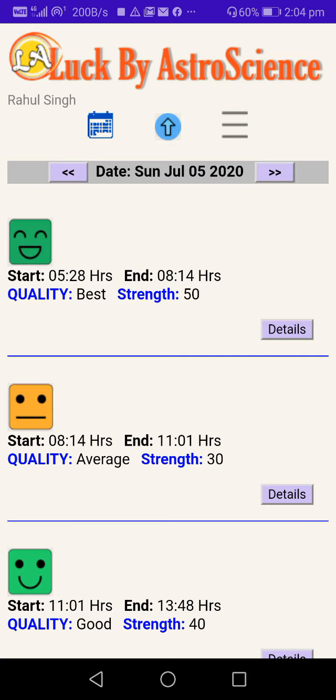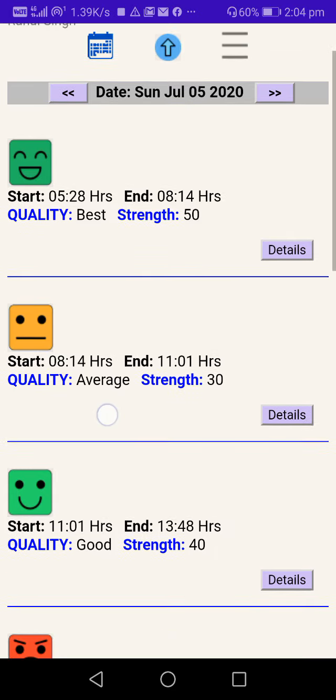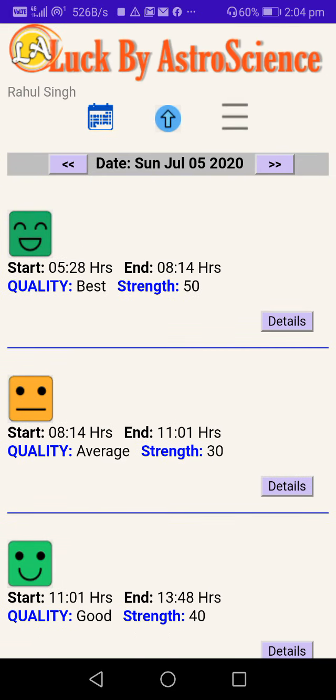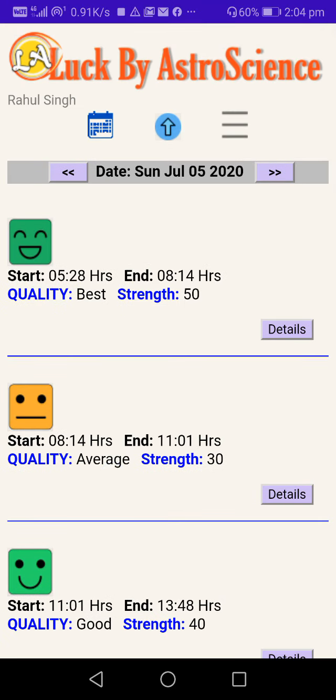This is the main screen. From here everything happens. You go to details, this is where you decide the exact time, and you do comparative analysis in very simple terms. Analysis is too heavy a word. So this is how you do it.